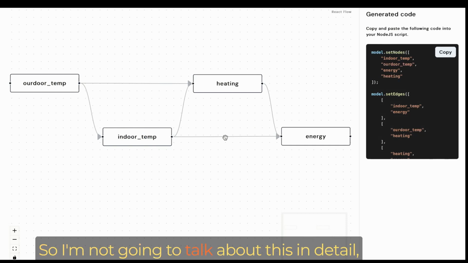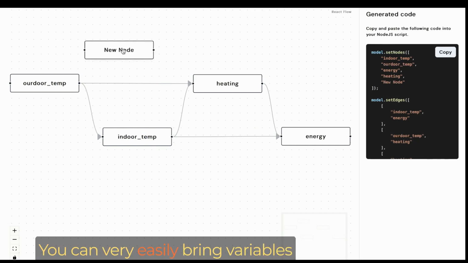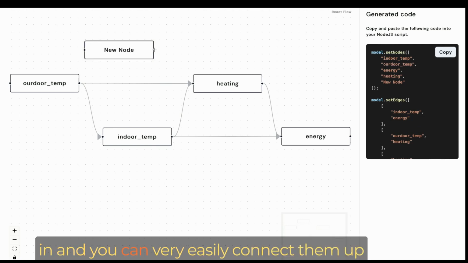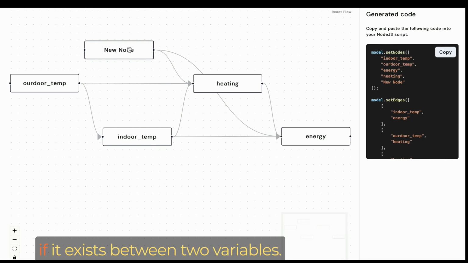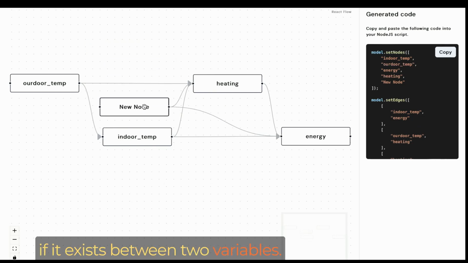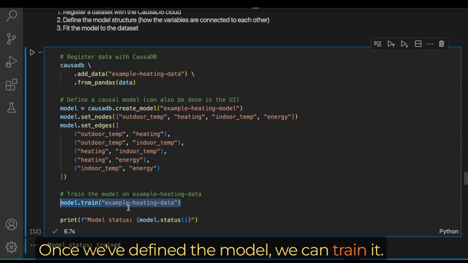I'm not going to talk about this in detail, but here's our no-code interface. You can very easily bring variables in and you can very easily connect them up to allow cause and effect to be learnt if it exists between two variables. And then it will generate the code. You can copy the code and paste it in. It's as easy as that. Once we've defined the model, we can train it.